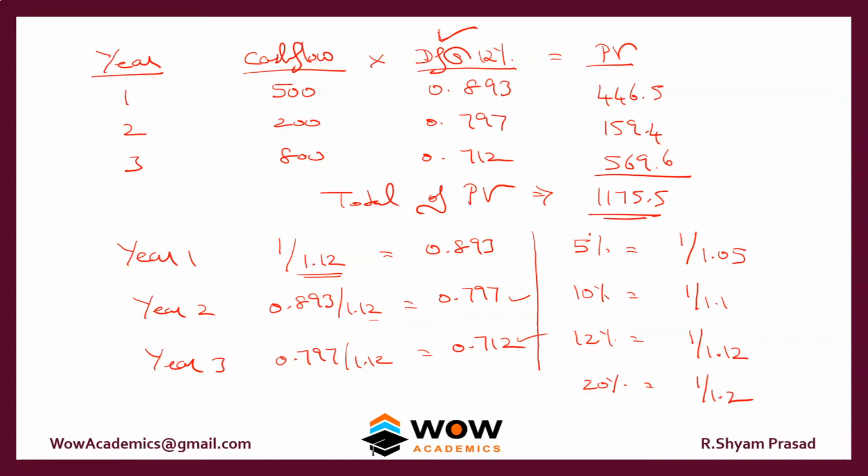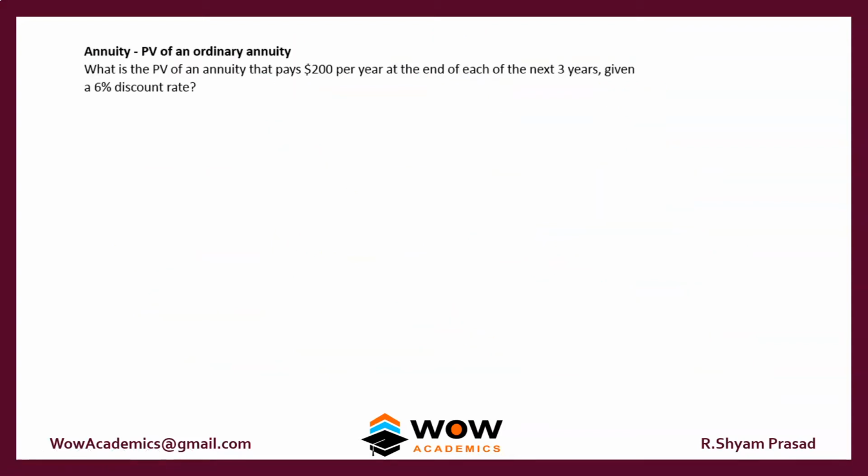Ensure that you understand this concept so that it's easier when you go in for lengthier problems. So we'll move on to the next problem. It's called an annuity, present value of ordinary annuity. What is the PV of an annuity that pays 200 per year at the end of each year for the next 3 years, given a 6% discount factor?